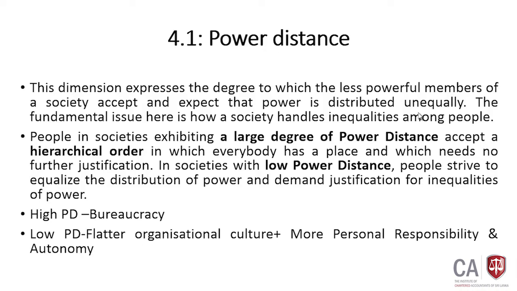For example, if people respect high power and there is a huge gap between the people in power, in that scenario it is beneficial to have bureaucratic structure. You know what is bureaucratic structure? Bureaucratic structure is backed by more formal policies and procedures. In there, people will have higher power distance.